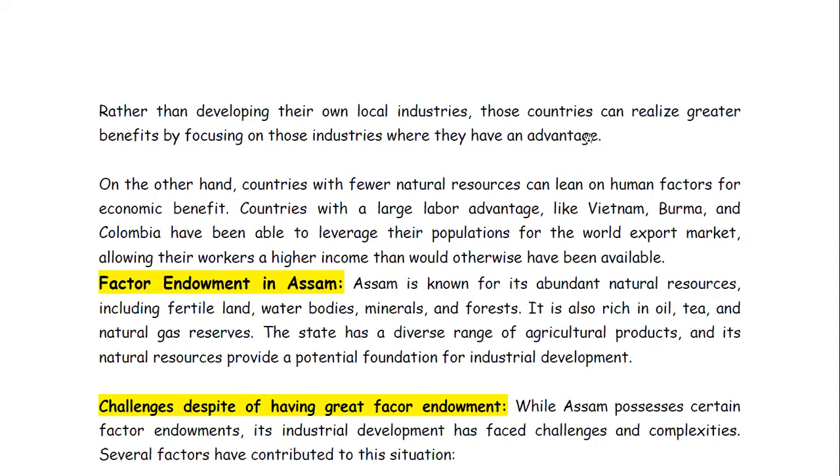And these Arabian countries like UAE and Saudi Arabia are taking advantage of their abundant petroleum resources. Okay.